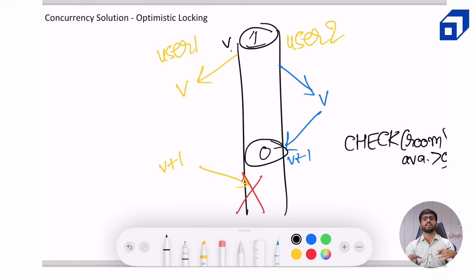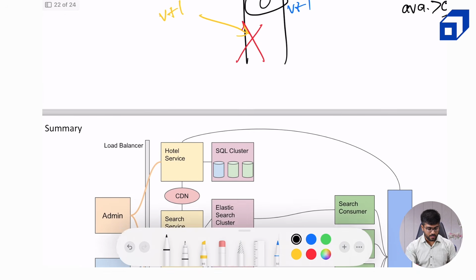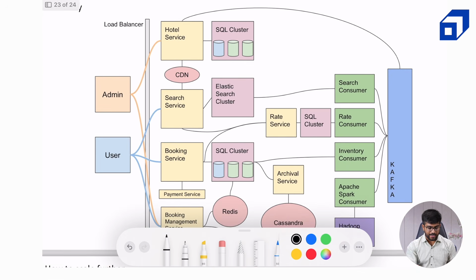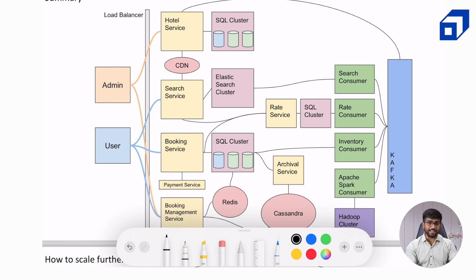So in this way, we can handle concurrency issues when one user keeps on booking again and again, or 2 different users are trying to book at the same time. Now let's take a look at the overall picture. I realized that my handwriting is not so good, so I created a beautiful diagram for you to understand this thing.